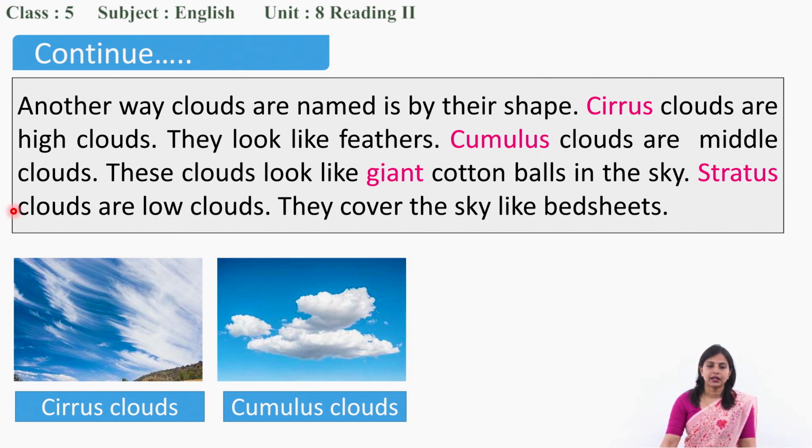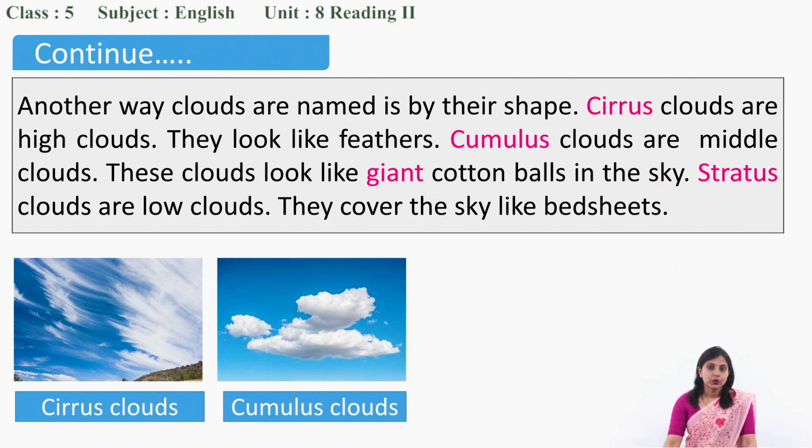Cumulus clouds are middle clouds because they look heavy. They can't stay high up. Yes, so they come a little bit down and they are called middle clouds. These clouds look like giant cotton balls in the sky. Cotton balls, cotton, you see? Don't they look like cotton balls? Giant one, very big one. Giant means very big. So they look like giant cotton balls in the sky.